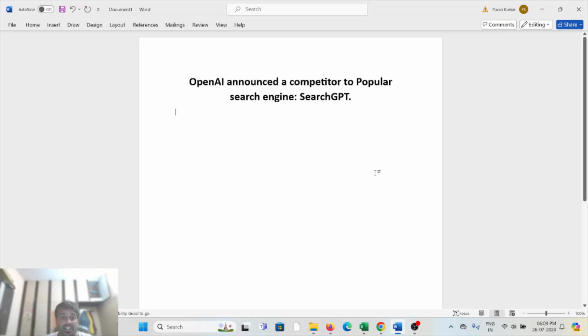In this particular video, we'll see that OpenAI announced a competitor to the popular search engine, that is SearchGPT. Okay, so let's get started.